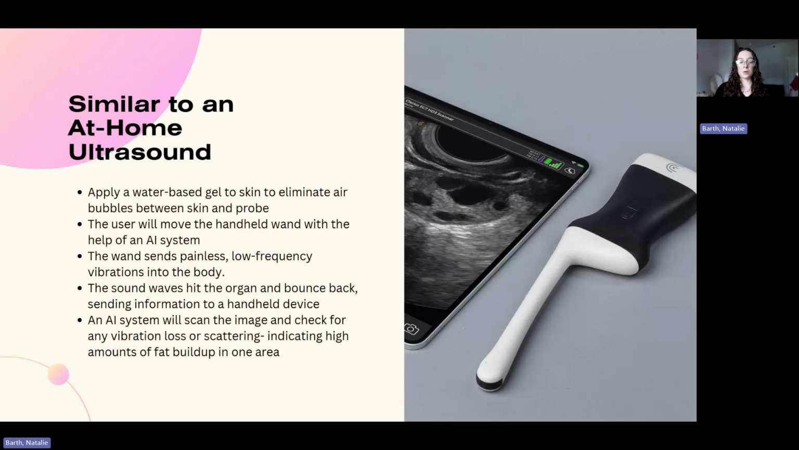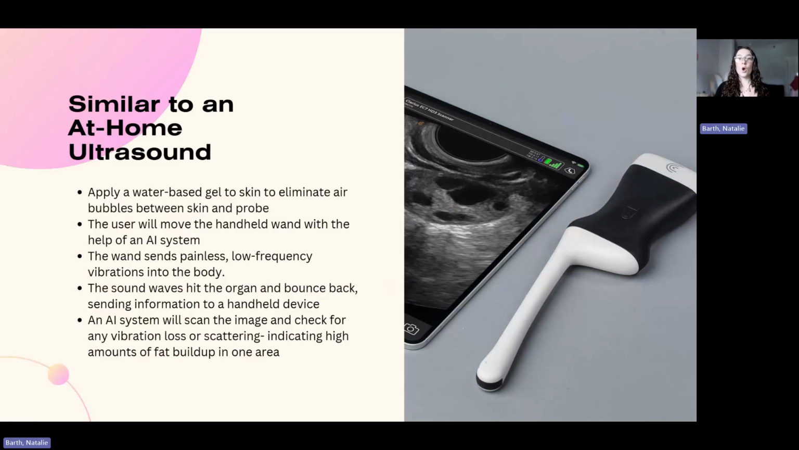So if a lot of sound waves are being absorbed and you have a high amount shown that are being absorbed, that means there's likely a lot of fat in the liver absorbing those sound waves. However, if there's not a lot being absorbed and the sound waves are able to pass through the liver, that means there's likely not a lot of fat accumulating in the liver.